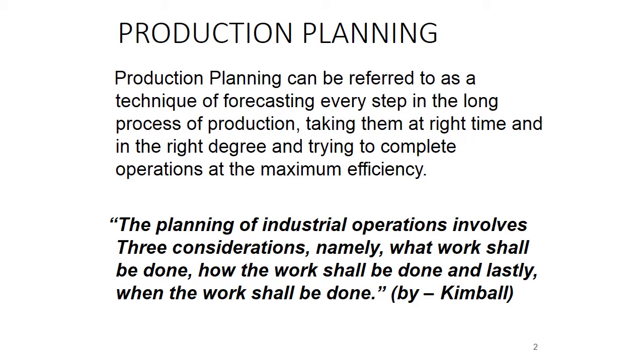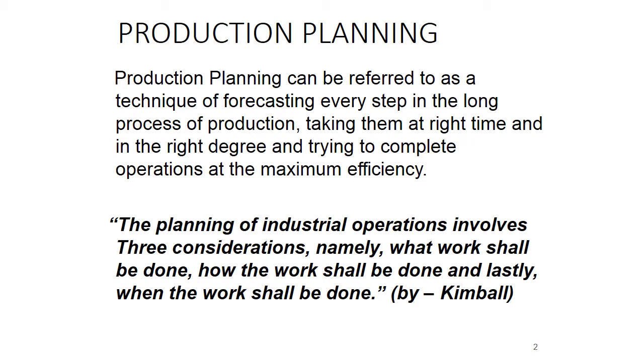Now next is production planning. Production planning means that to produce something we have to go for the planning process first. As we all know, planning is the futuristic approach in which we plan about what we have to do, how we can do it, and when we can do it. So these are the questions arising in the planning process, or we can say it's a forecasting technique through which we can plan accordingly what we have to do, when we have to do and how to do the work.